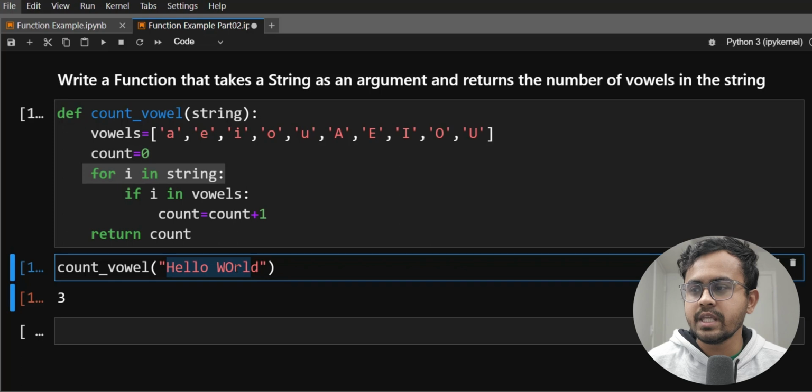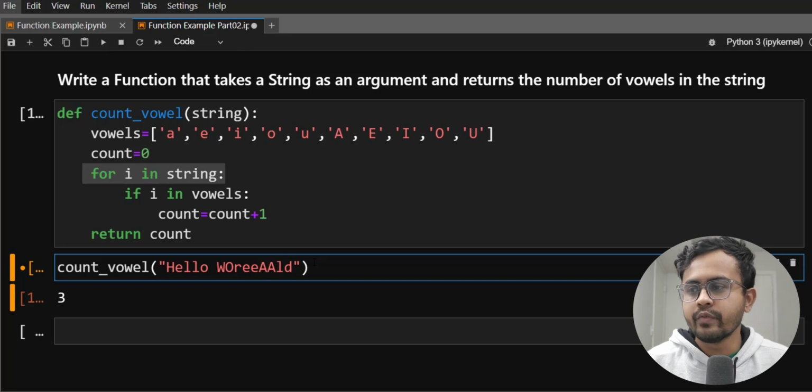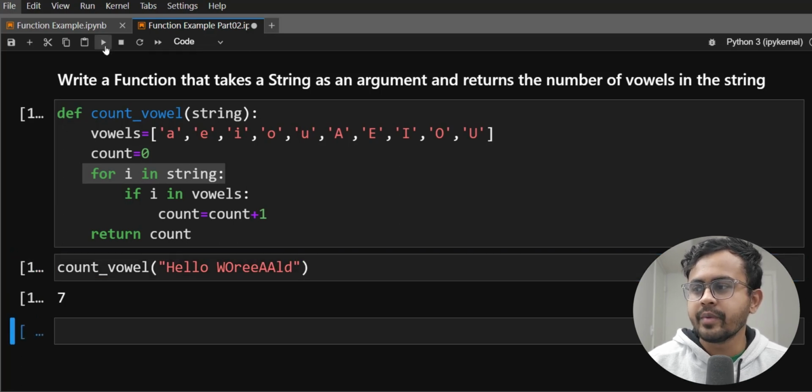Okay, let me see that. Let me add some other vowels. Let's see if it works. So let me add 4 vowels. So now in total we have 7 vowels. Now let me hit the run button here. You can see I got the result correctly.